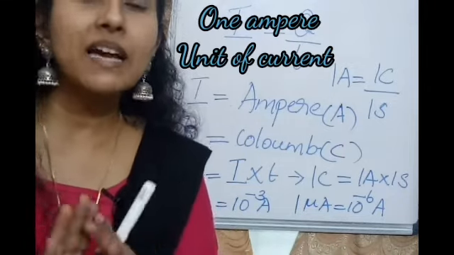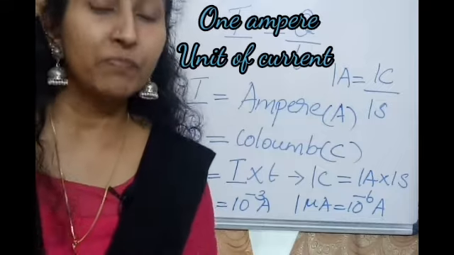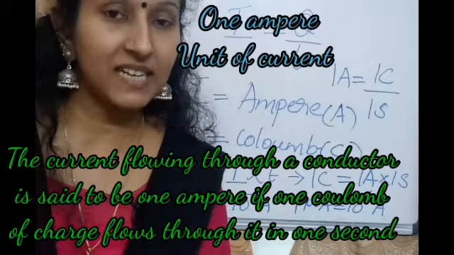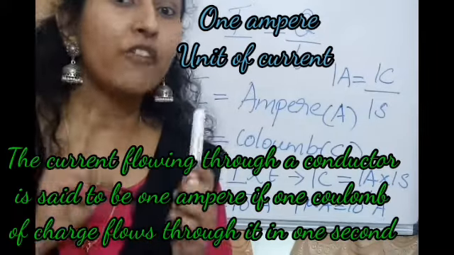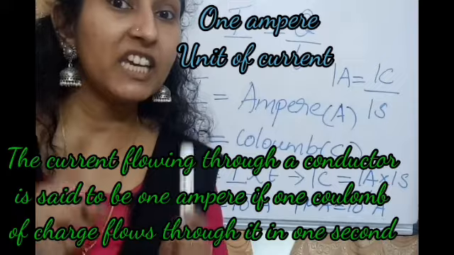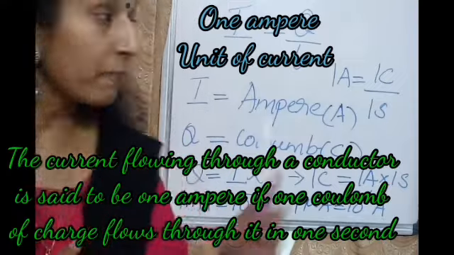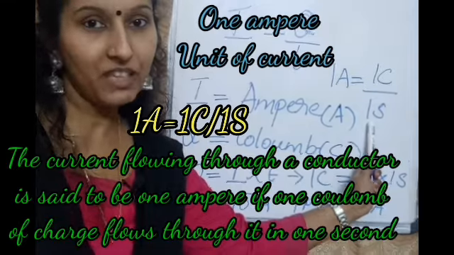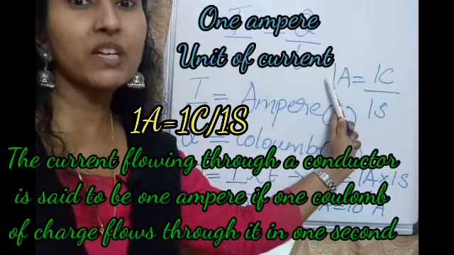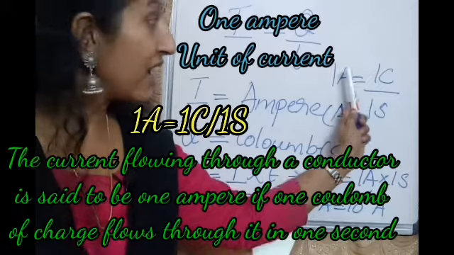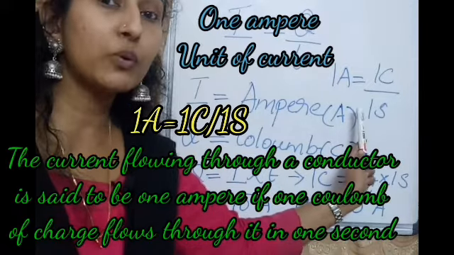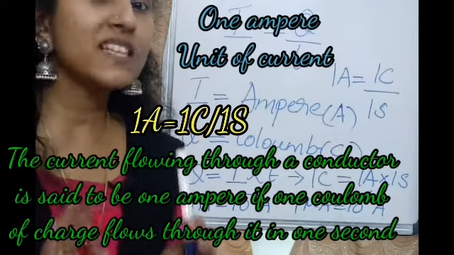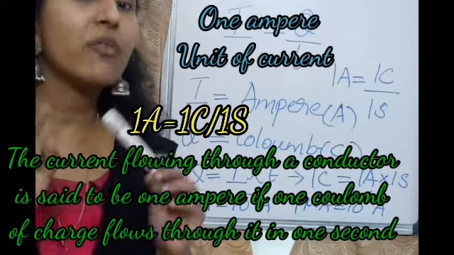The current of the circuit is said to be 1 ampere if 1 coulomb of charge flows through the circuit in 1 second. 1 A equal to 1 C by 1 second. Don't forget it, okay?